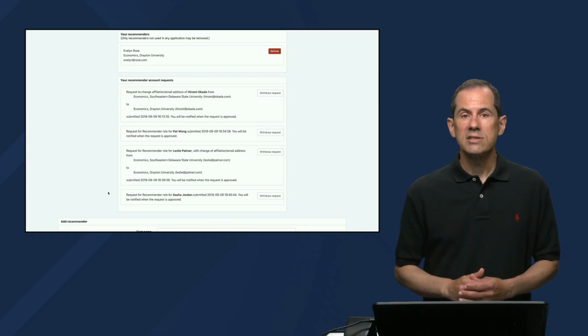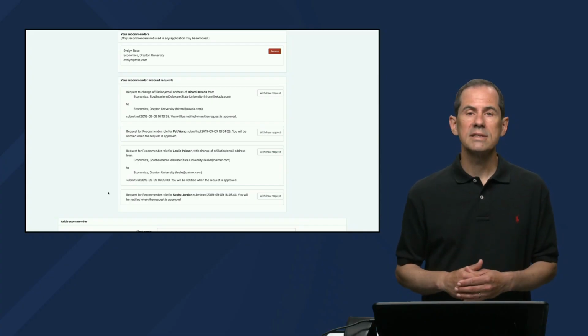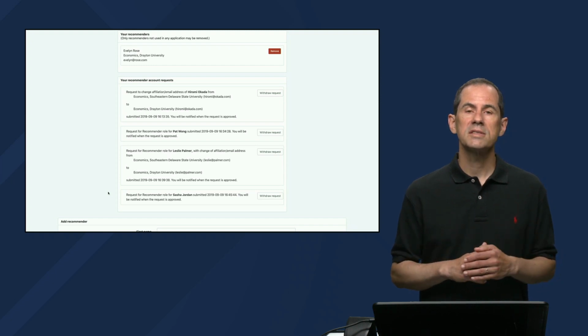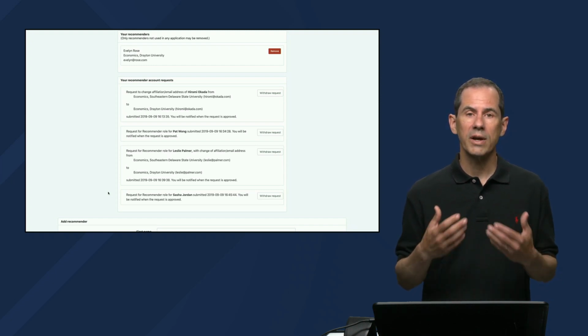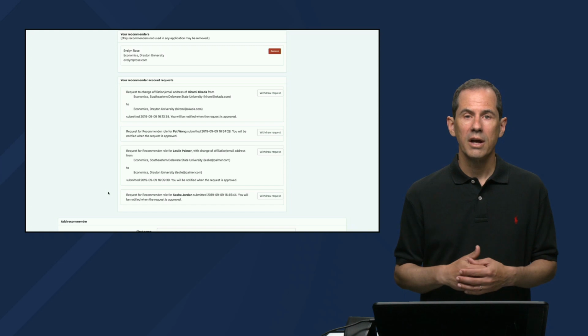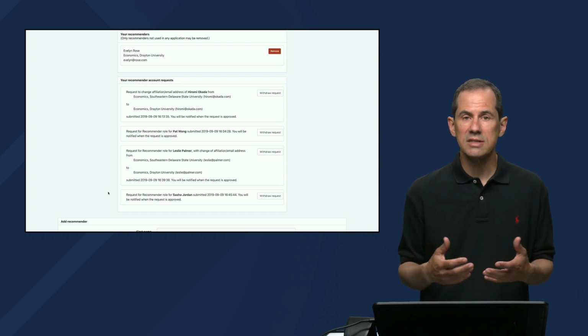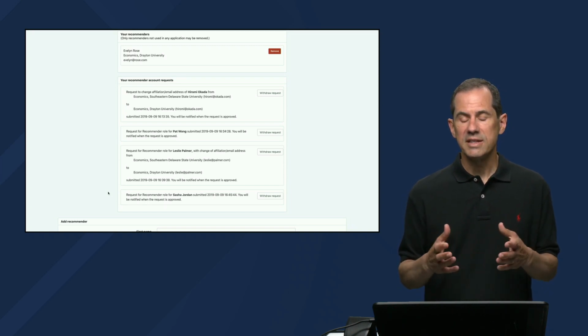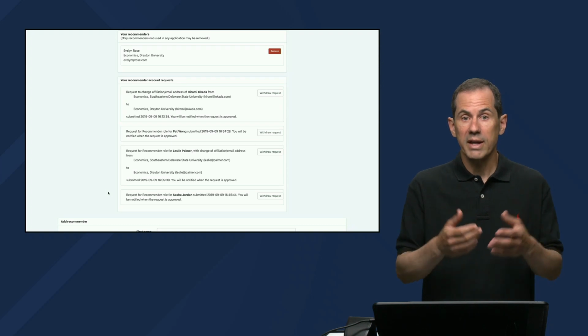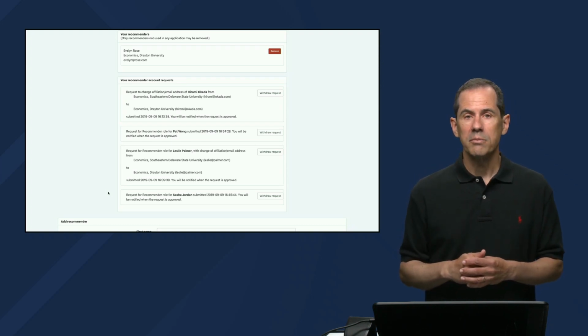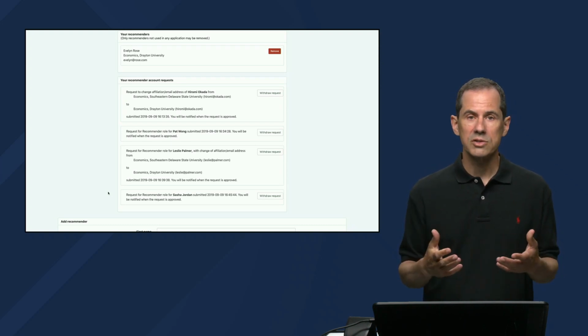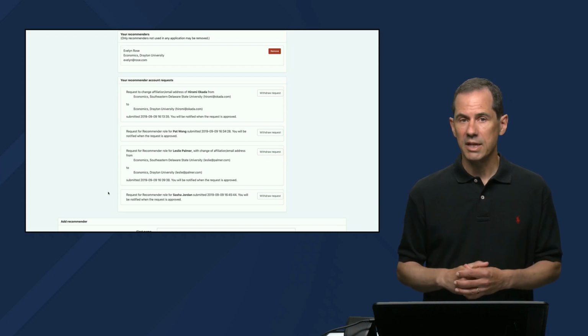All right, so in each of these cases, once the verification process is done and the recommenders themselves confirm whatever the changes are, the addition to the system, these names will then go right up to the top there and be approved recommenders for use in applications.